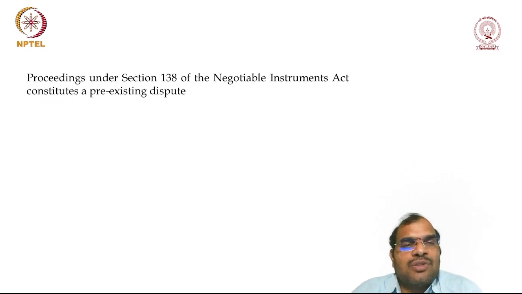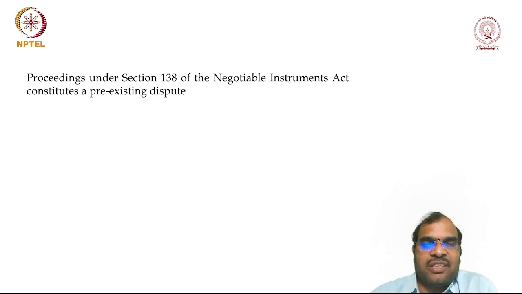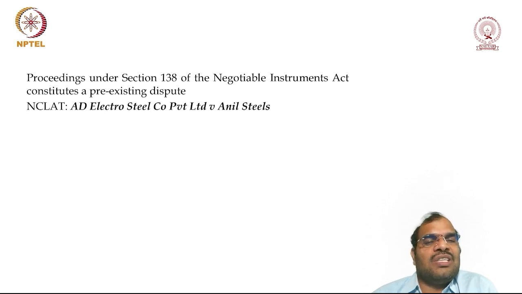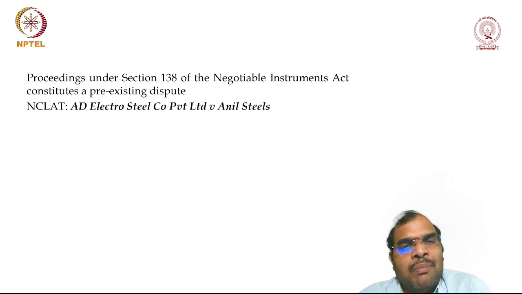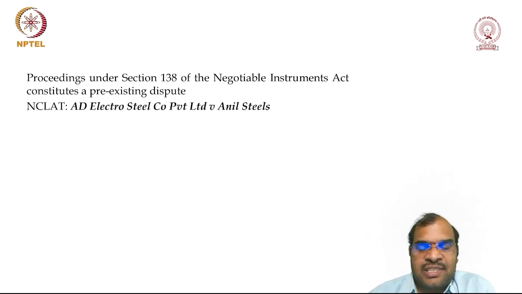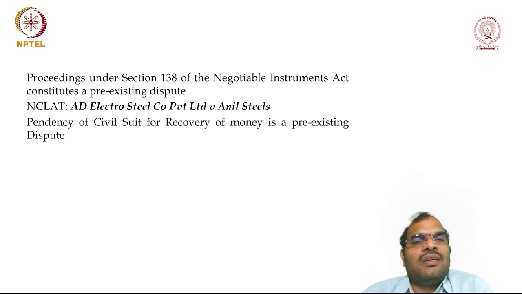Now, suppose there are proceedings under Section 138 of the Negotiable Instruments Act, cheque bounce cases. Will it be considered a pre-existing dispute? It was held that it is not. In the case law AD Electro Steel Company Private Limited versus Anil Steels, the Supreme Court held that if there are any Section 138 cases, they will not bar the provisions under IBC. So you can still continue the IBC parallelly.